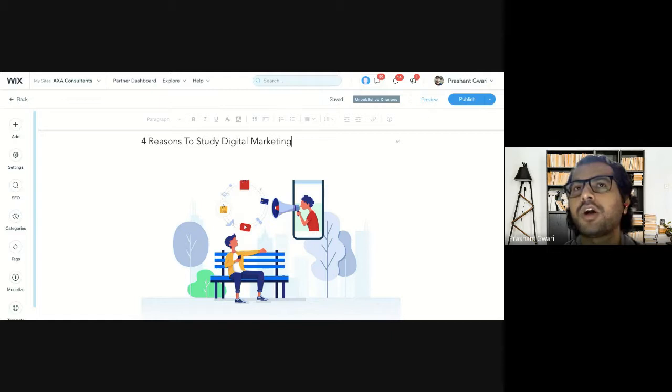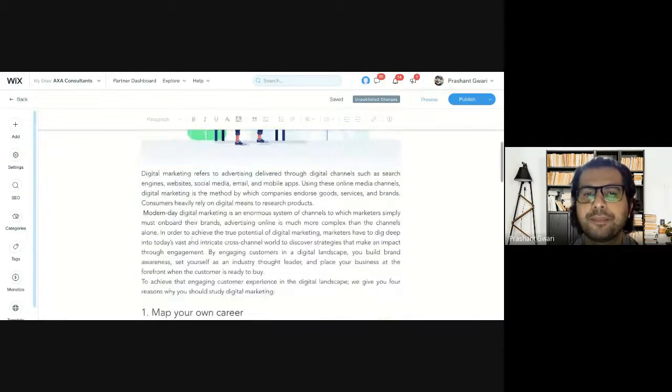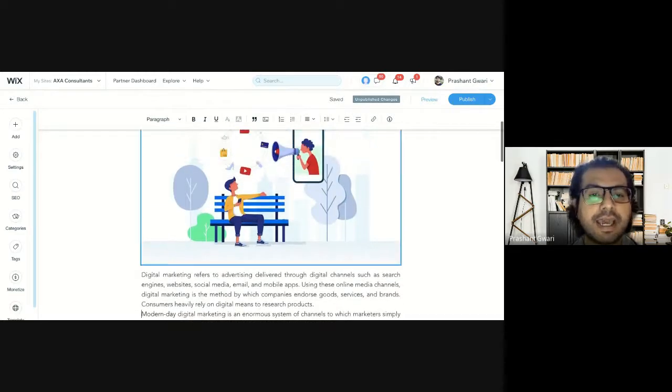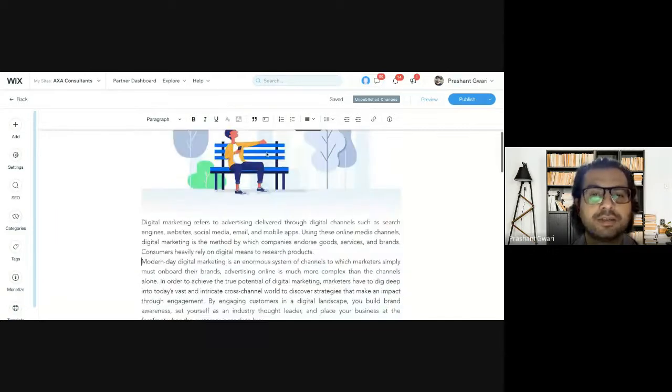But that means the blog or article you are writing, you have to write it for your audience. What kind of answer they are looking for, and you have to use the short tail and the long tail keywords related to your focus keyword in your site content or on your blog. So first thing, this is the paragraph we have, and we are using the related keywords, and the keywords are digital marketing and 4 reasons to study digital marketing. So these are our keywords.